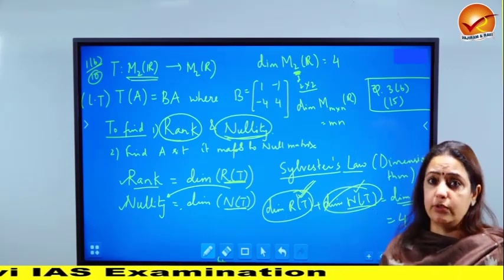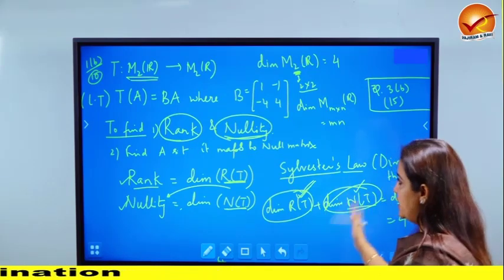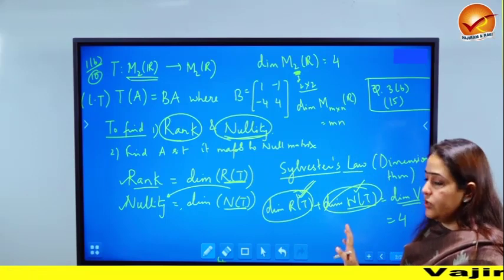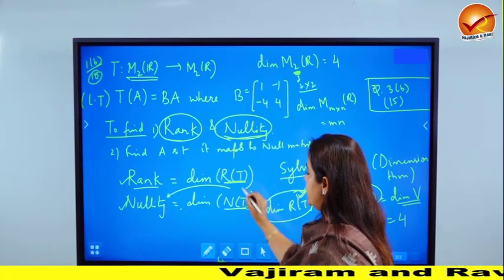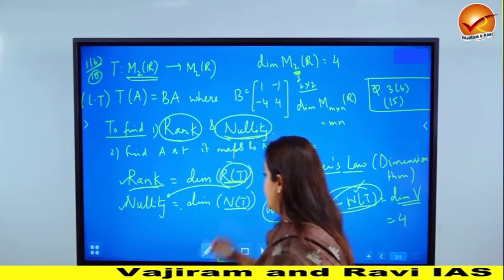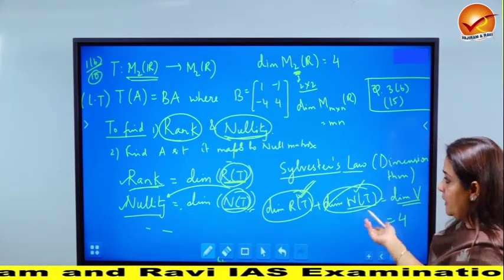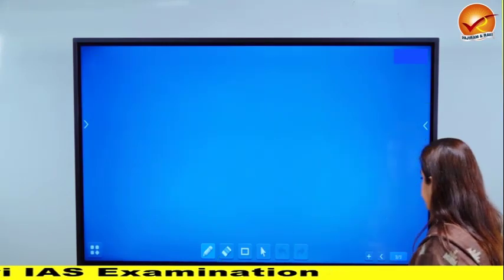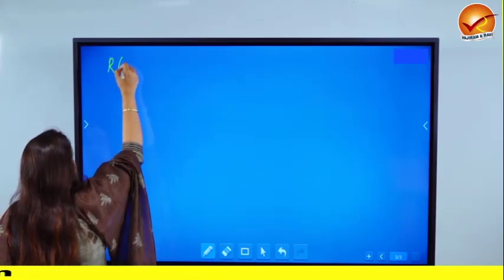Don't bother to find both because it will be very, very time consuming, it will waste a lot of space. More than the time issue, it is space issue. So we'll just try and find any one of them in the exam. Here I will show you both so that you have a good idea as to if the question was framed. The same question, I can have it like a 20 marker where I say find the range and hence find rank, find the null space and hence find nullity, or I can say verify Sylvester's law. That also is actually same as just finding the dimensions separately. So we'll find both. But in the exam, like I said, you only please find one. Now, first I'll try and find rank.